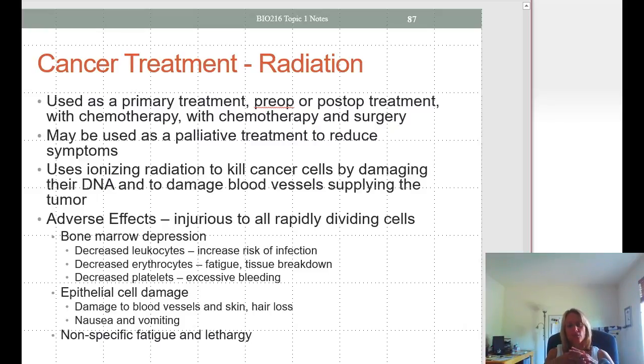The problem is, it doesn't only affect rapidly dividing cancer cells, it affects all rapidly dividing cells. And this would include the bone marrow, which is constantly generating new blood cells. This can result in decreased white blood cells, decreased erythrocytes, and decreased platelets. It can also cause epithelial cell damage, and that can lead to damage to skin and hair loss, nausea and vomiting. And it can cause fatigue and lethargy.